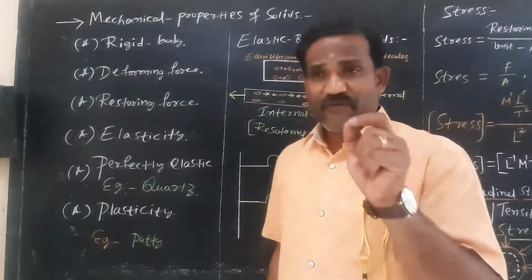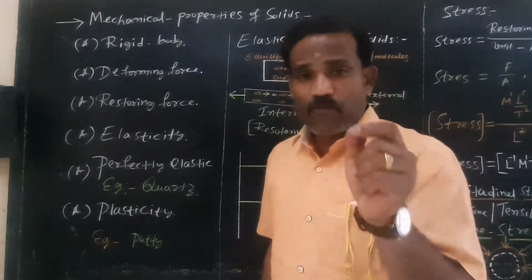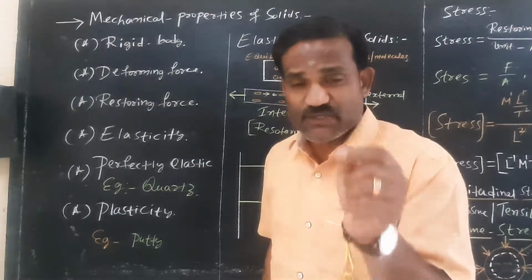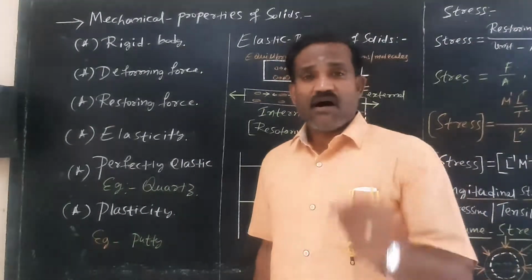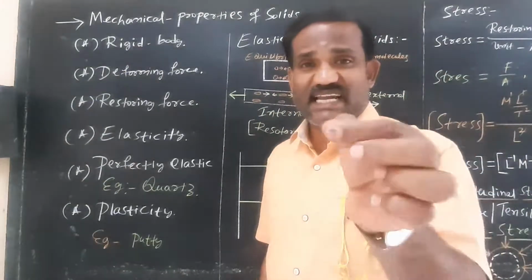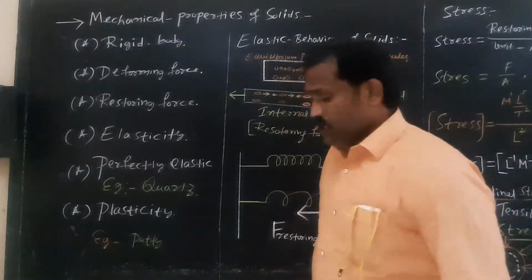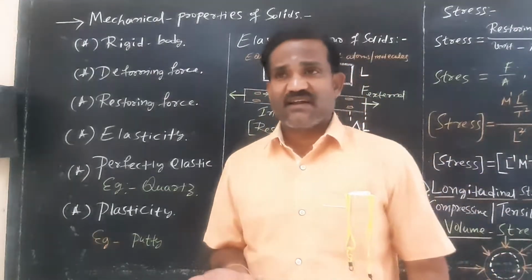Elasticity, the phenomenon by which a body regains its original shape and size after removing the deforming forces, is called elasticity, and such bodies are called elastic bodies. So steel is an elastic material, rubber is an elastic material. Am I right or not?